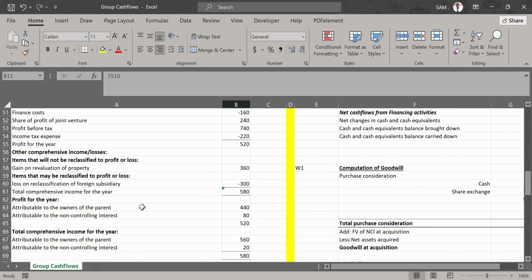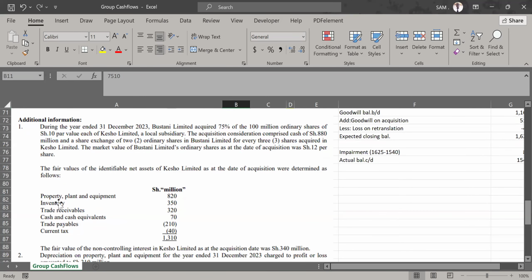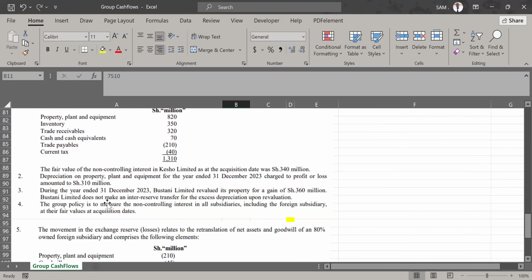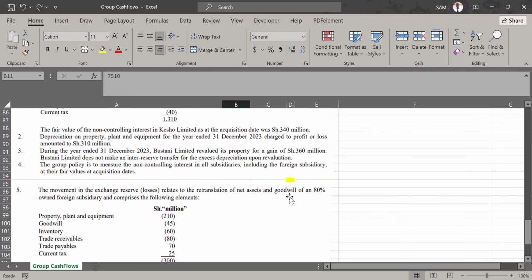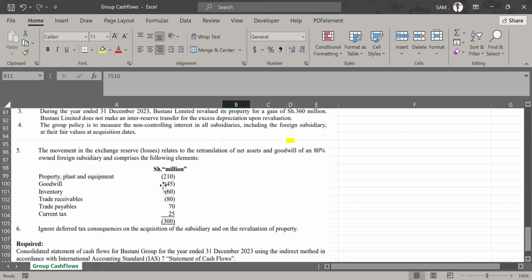PPE elements on acquisition, you can see there were also PPE elements acquired. There was revaluation in note 3. I hope you remember this. There was a revaluation of some property by 360 million. That affects PPE. Retranslation loss also affects PPE. So let us bring all those into consideration so that we get to see if there were any PPE elements that were acquired or not.